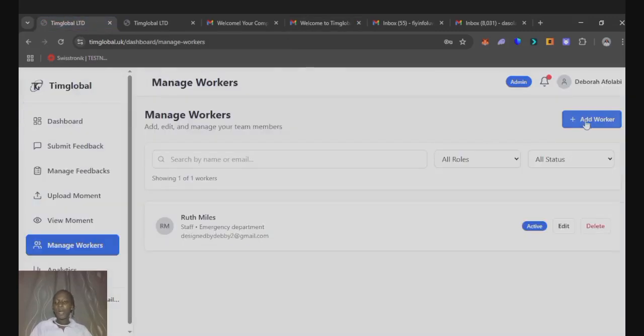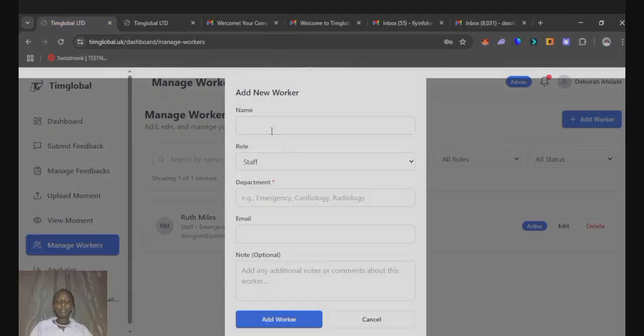Let's add another worker. Let's call him Steve Jacobs. He's also a staff member. Let's say he works in the cardiology department. His email, let's say, okay, so let's add worker.